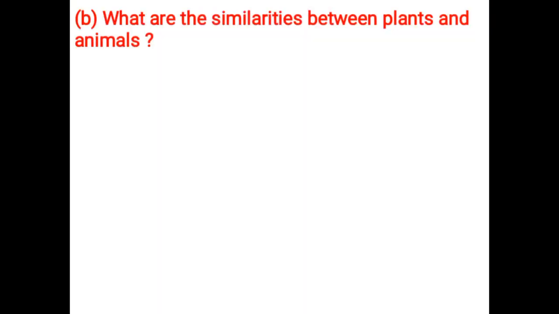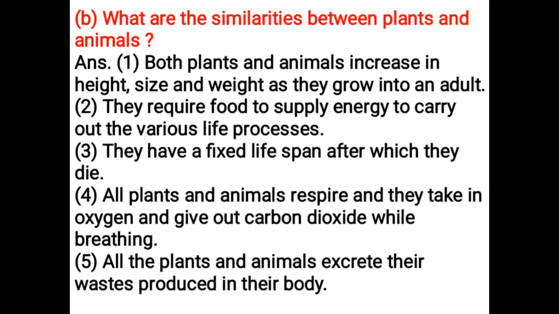What are the similarities between plants and animals? Both plants and animals increase in height, size, and weight as they grow into an adult. They require food to supply energy to carry out the various life processes. They have a fixed lifespan after which they die.